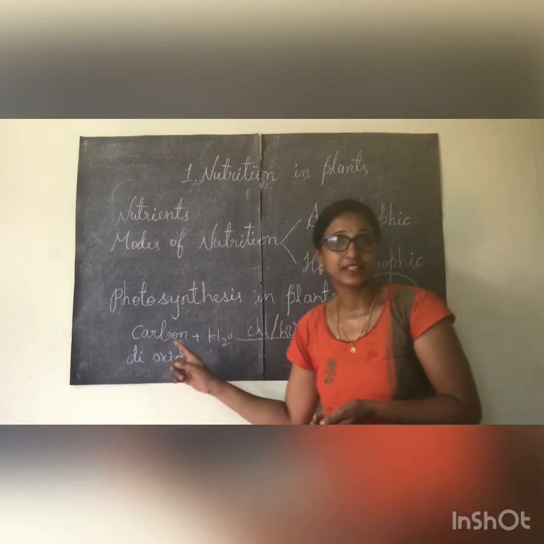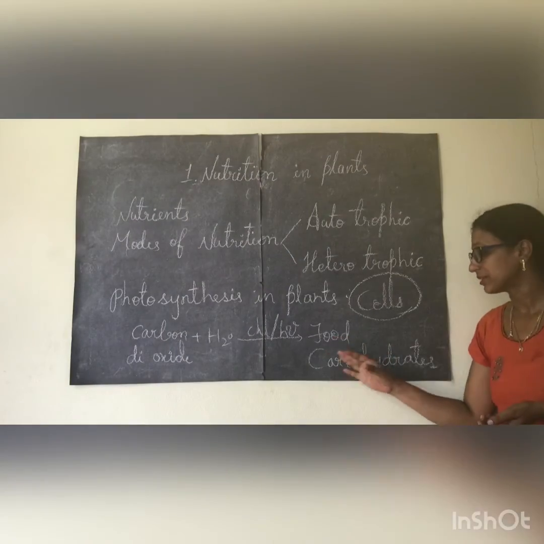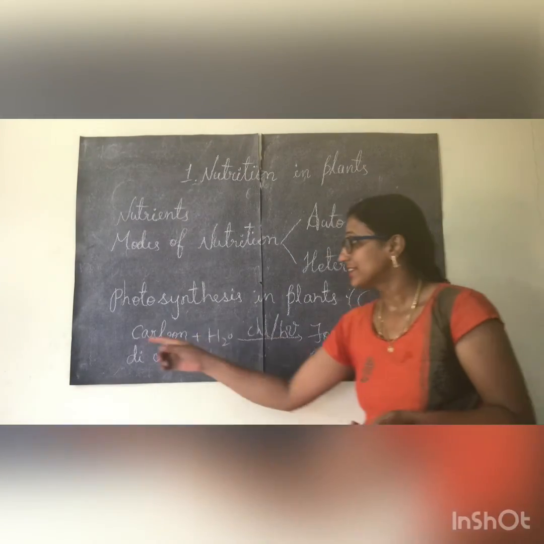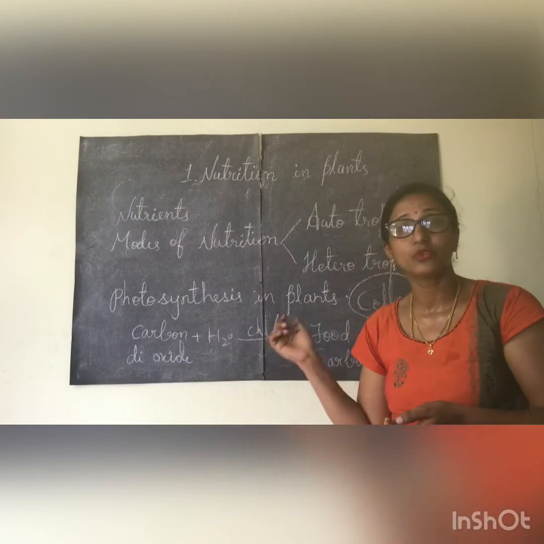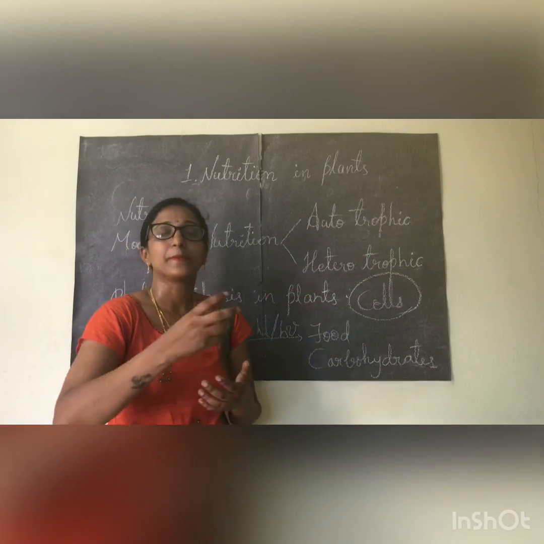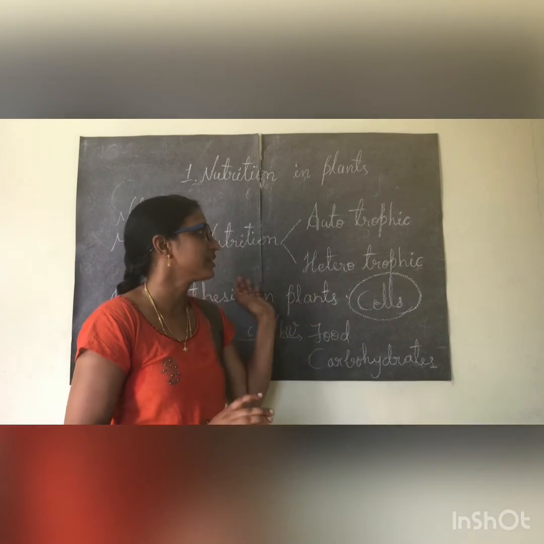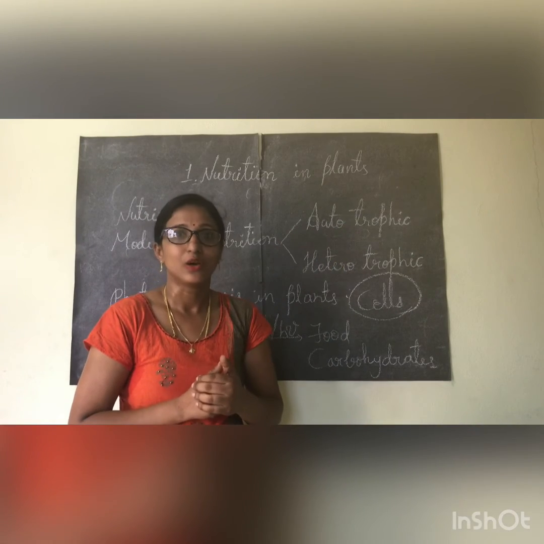to combine carbon dioxide and water to form food. Plant food is nothing but carbohydrate. This process is called photosynthesis. Because of photosynthesis only, they are preparing their own food. That's why they are called autotrophic organisms.